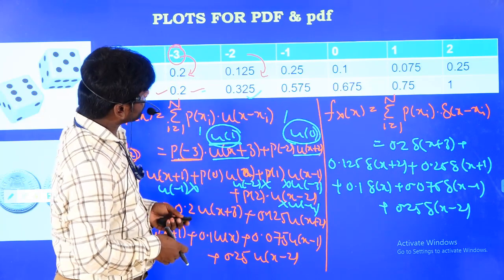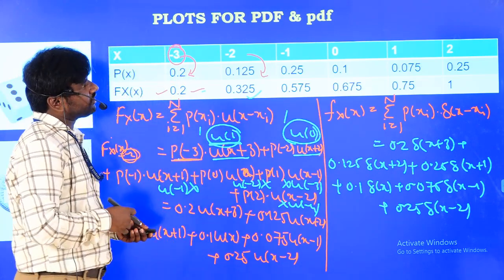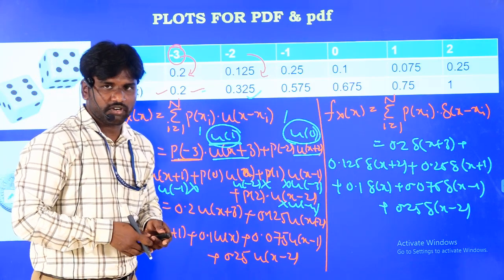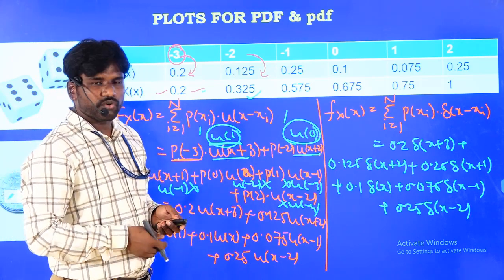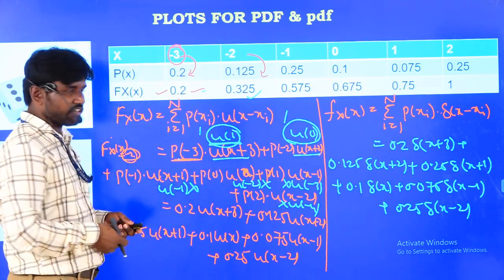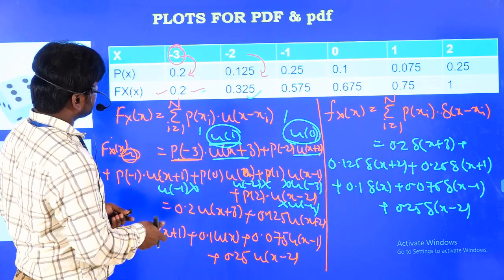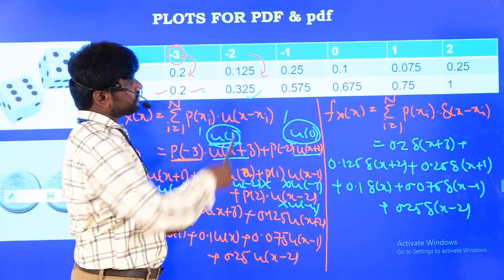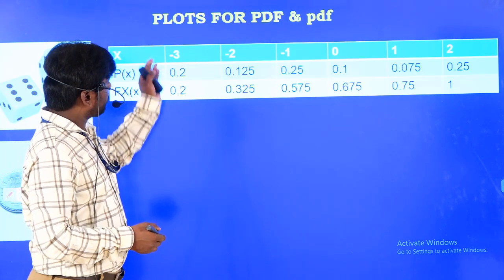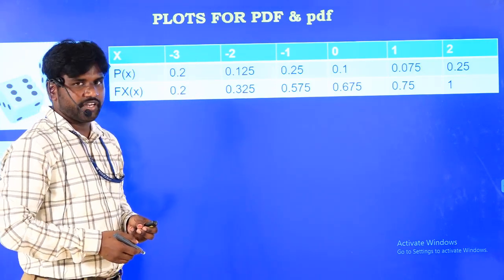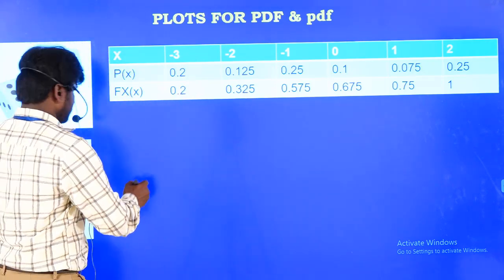Now another question is the plot for the PDF and small PDF. We all know how to draw the plots, so we will draw the plots for this. How many values are there? Minus 3, minus 2, minus 1, 0, 1, 2. So here is the simple logic again for how we are going to draw the plot for the PDF.